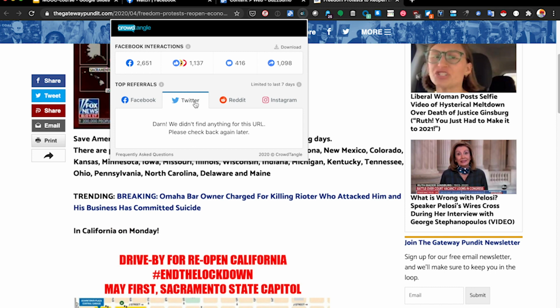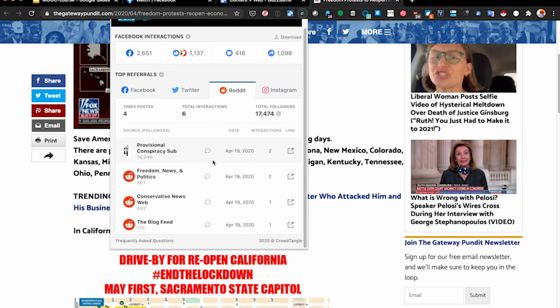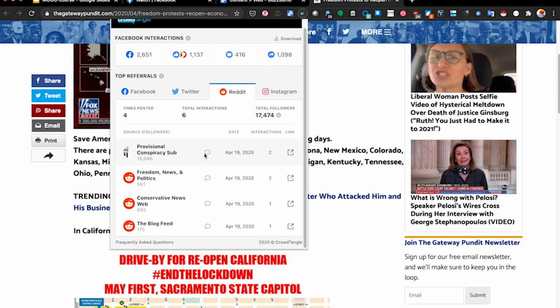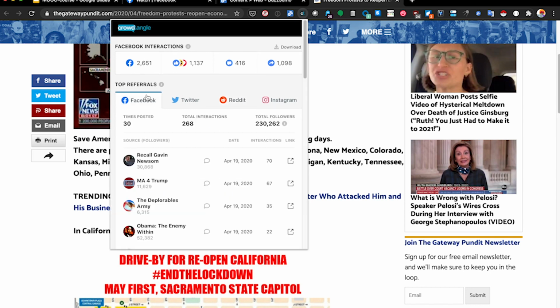The Twitter data for CrowdTangle only goes a week back in time, so it might not be very useful. And because link sharing is really rare on Instagram, that's something that we can skip, because almost always you're not going to see a link shared on Instagram. Sometimes you will see some discussion on Reddit, and that might be really interesting for you to look at. But for our purposes today, we're going to click on Facebook. And let's just click on this top group. This seems to be the top shared article, or sort of the top shared group at this moment. So let's just go ahead and click out.